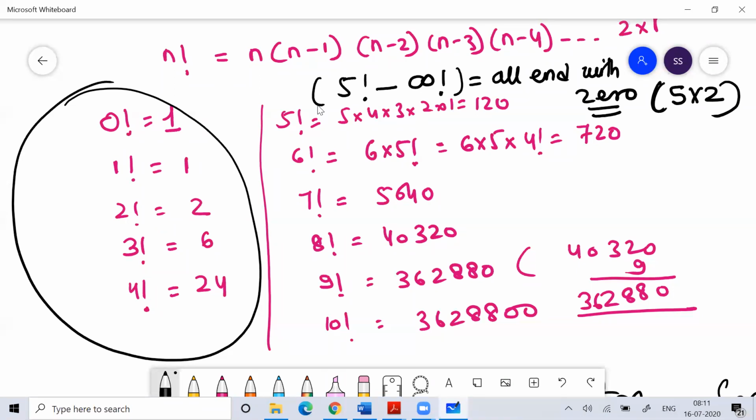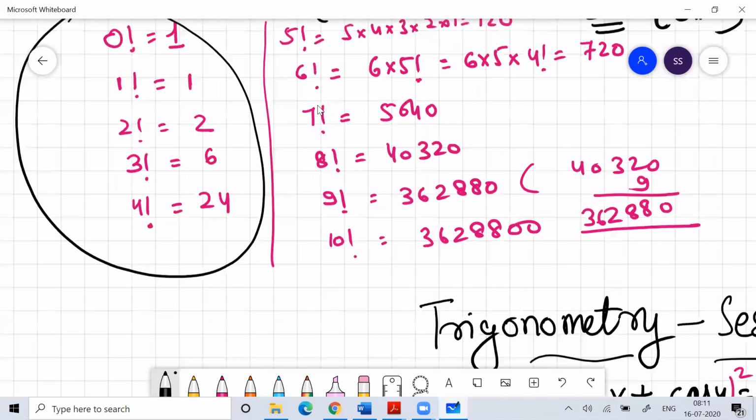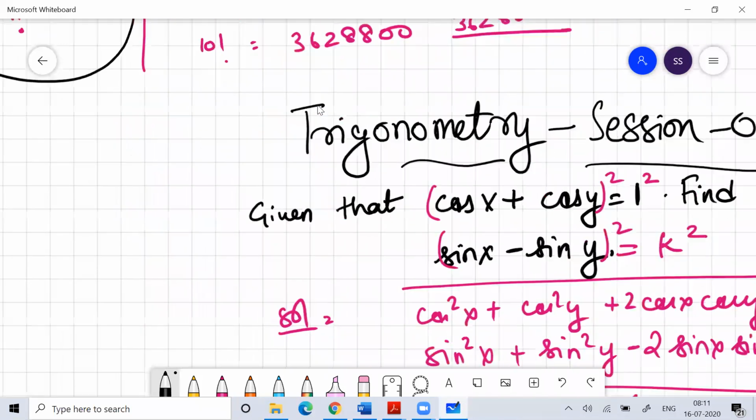You can understand, after every alternate digit 2 comes. But 5 comes after 5 terms. So the number of zeros actually depends upon the number of 5s. So how many 5s are there?